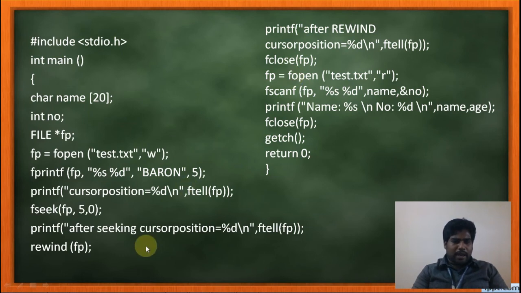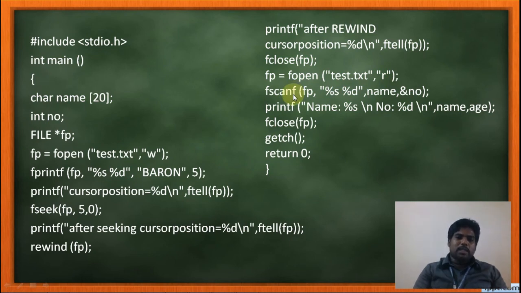After using this rewind, I am just checking whether it is rewound or not. So I am using ftell again here. After rewind, the cursor position %d, ftell of fp. So it will move to the starting position, that is 0. Okay. Then I am closing the file. Now I am opening the same file text.txt in r mode, that is read mode. Inside the read mode, we can use only the read functions.